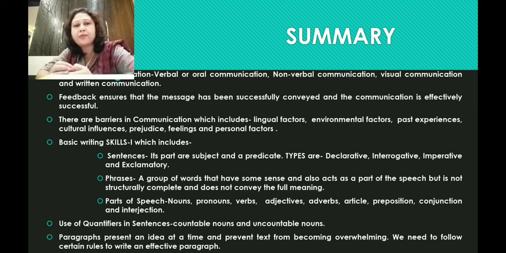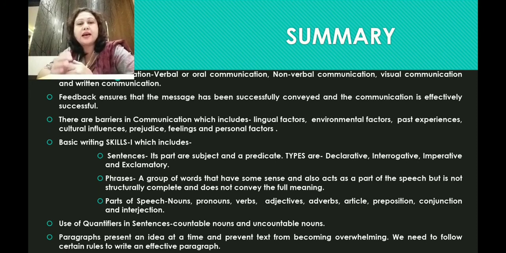Then we had recapitulated on phrases, which are a group of words that have some sense and also act as a part of speech, but are not structurally complete and do not convey the full meaning. Then we had learned about different parts of speech, which include noun, pronoun, verbs, adjectives, adverbs, article, preposition, conjunction and interjection.